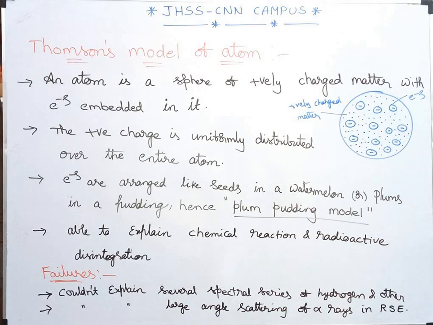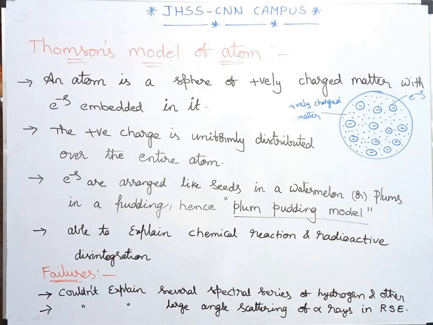Later, Thomson gave an important model regarding the atom. According to Thomson's model, which you can see the structure of here, an atom is a sphere of positively charged matter with electrons embedded in it. You can notice here such an atom has positive charge uniformly distributed over it, and the electrons are like seeds of a watermelon or the plums in a pudding. That's why Thomson's model is also called the plum pudding model.